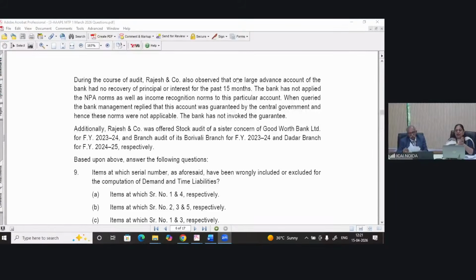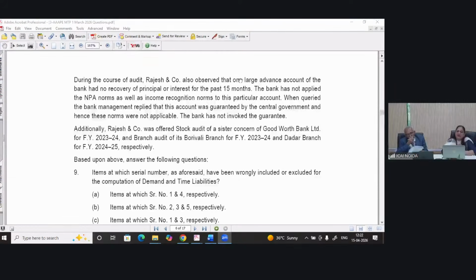So for 23-24, since he is the auditor of Borivali branch, and the other branch is for 24-25, it can only accept the stock audit assignment of the other branch because that is a separate year.